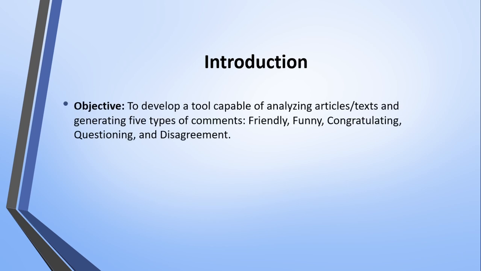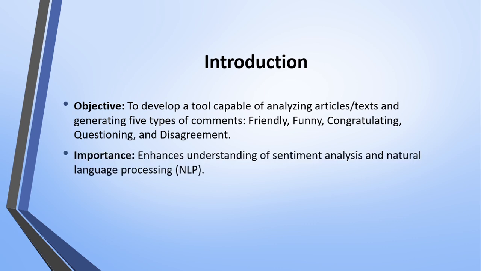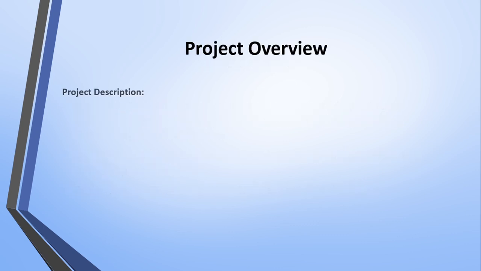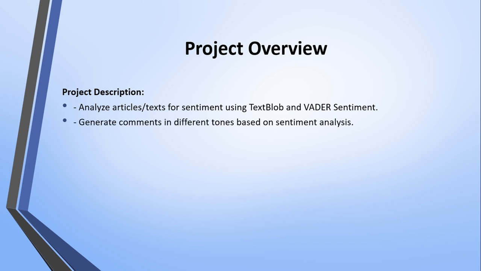The objective of this project is to develop a tool capable of analyzing articles and texts, generating 5 types of comments: friendly, funny, congratulatory, questioning, and disagreement. This tool enhances our understanding of sentiment analysis and natural language processing, utilizing powerful libraries like NLTK, TextBlob, and VADER sentiment. The project involves analyzing text for sentiment and generating comments in different tones based on the analysis.